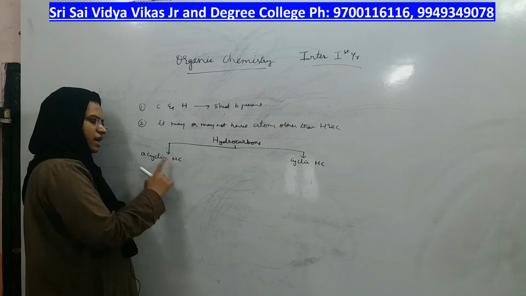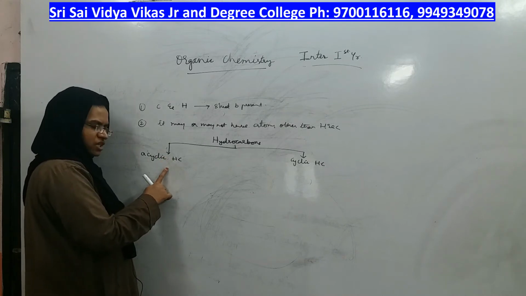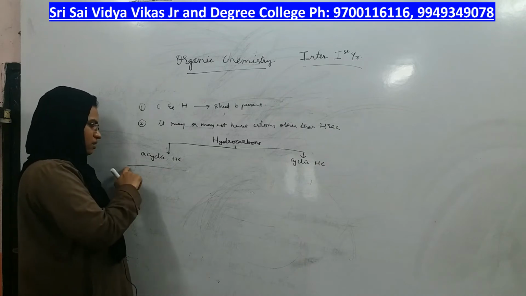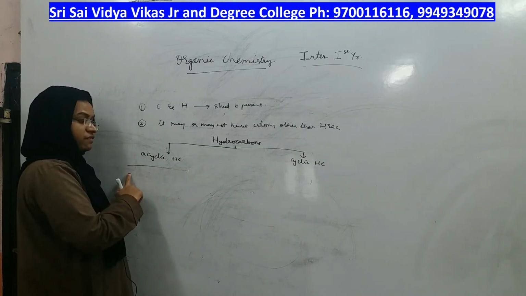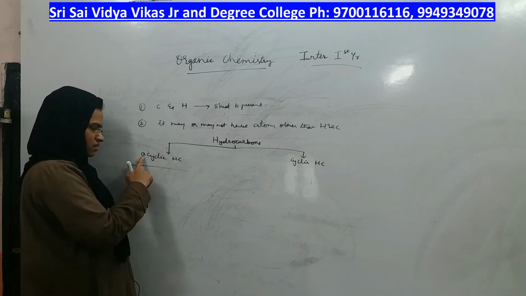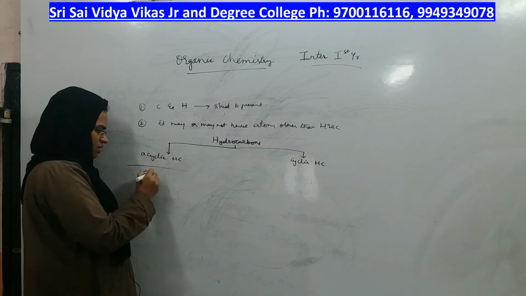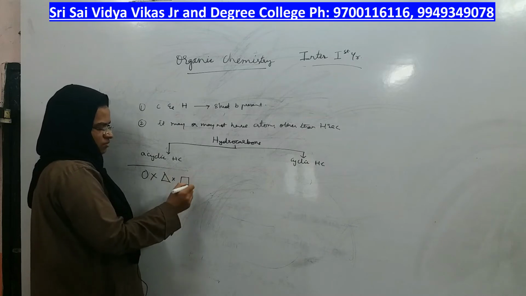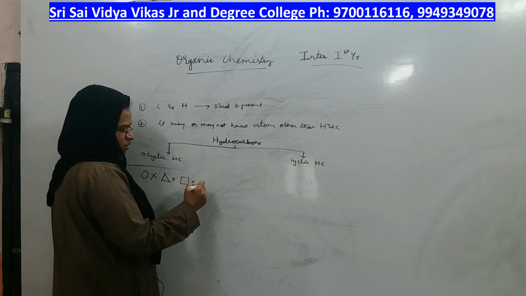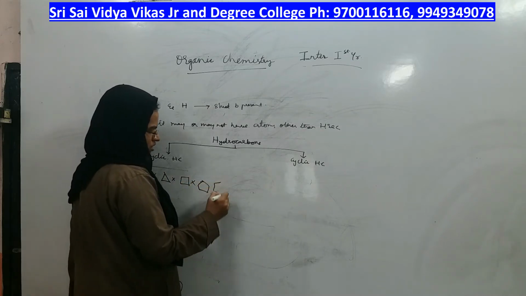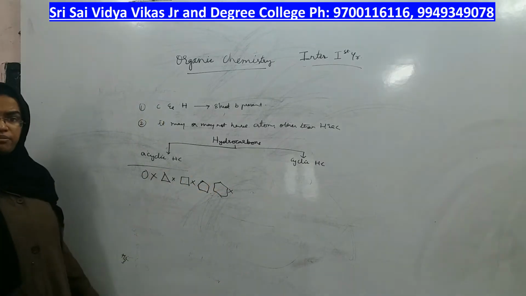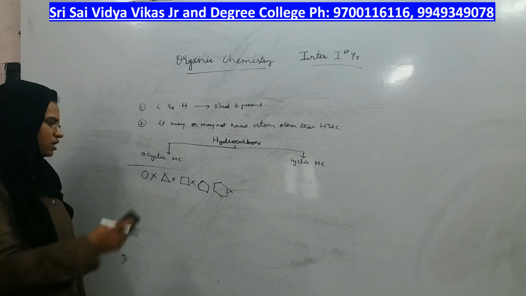Okay, a hydrocarbon in which linear structure is present, long chain structure without any ring. Acyclic means ring is absent. 3-membered or 4-membered or 5-membered or 6-membered, any such rings should not be present in the compound.